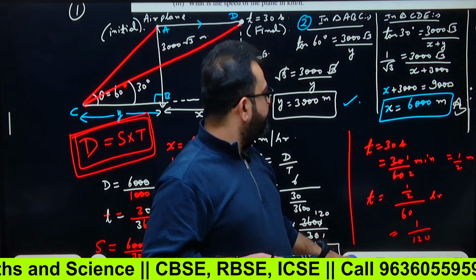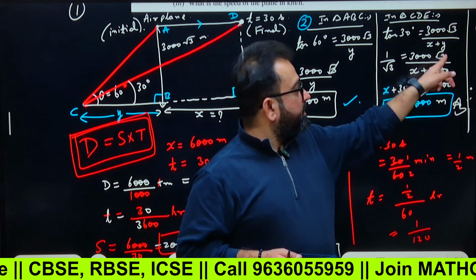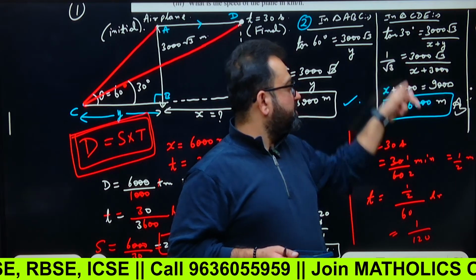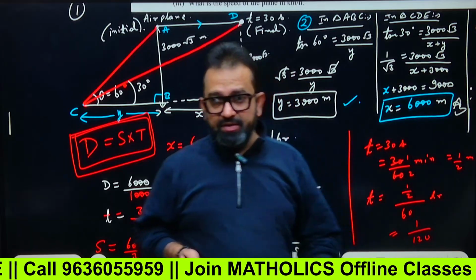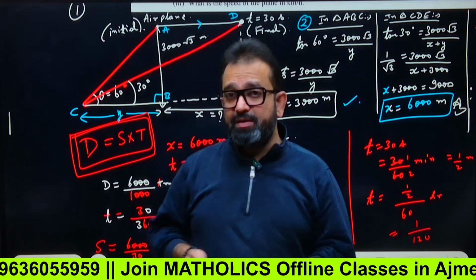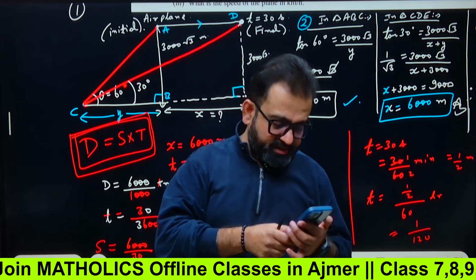So next, root 3 into root 3, it will be 3. So x plus 3000 will be 9000. 3000 into 3, 9000. So x is 6000 meters. So the distance the plane has traveled is what? 6000 meters. Got the point? Yes or no in the comments if you got the point.